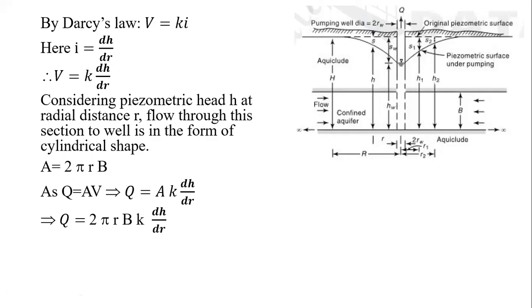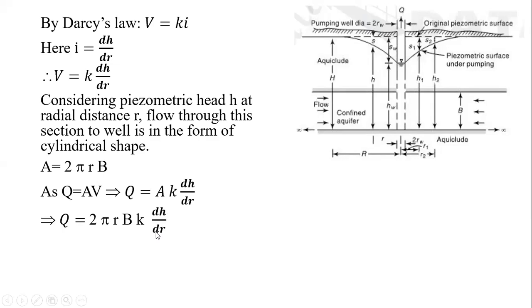Have you got up to this? What we did now, we have considered this area of influence, which is in a cylindrical shape. As it is in a cylindrical shape, the area of the same will be 2 pi rh, that is 2 pi, and instead of the height h, here we have assumed thickness as b, so 2 pi rb. Then we have used this value in the equation of discharge, that is Q is equal to AV. So we got the equation Q is equal to 2 pi rb into K into dh by dr.